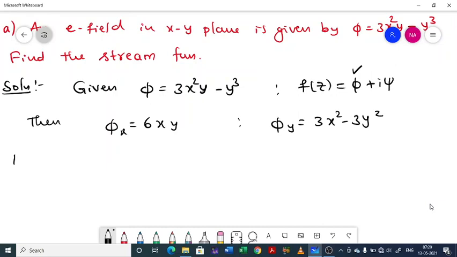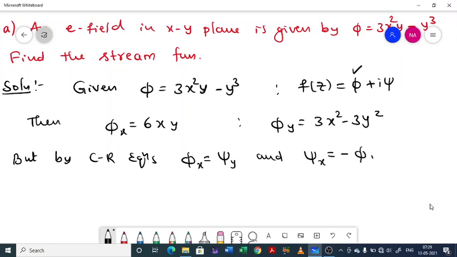But by CR equations we have phi x equal to psi y and psi x equal to minus phi y, right? So earlier we used to have u and v. There you can write the CR equations easily, but in case of different variables you must know how to write the variables.